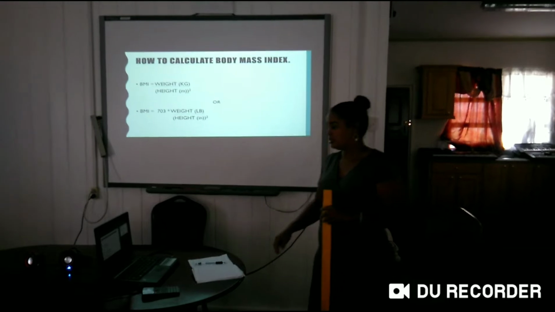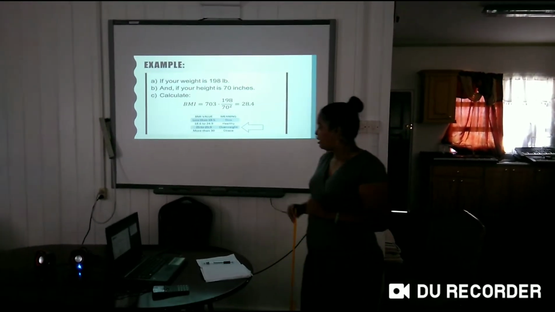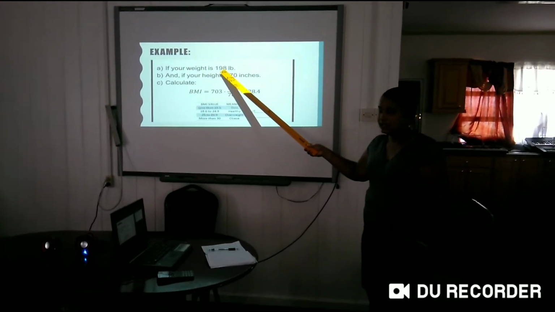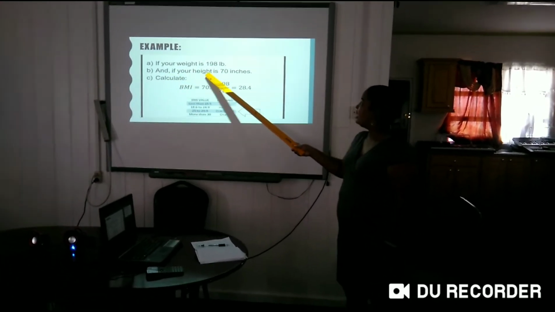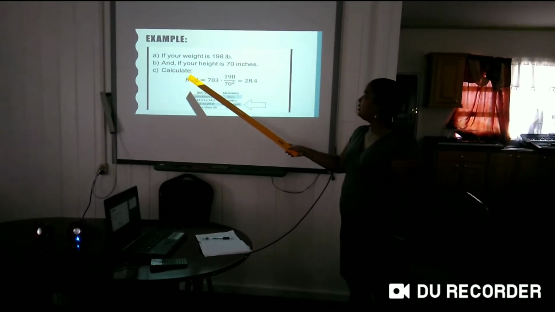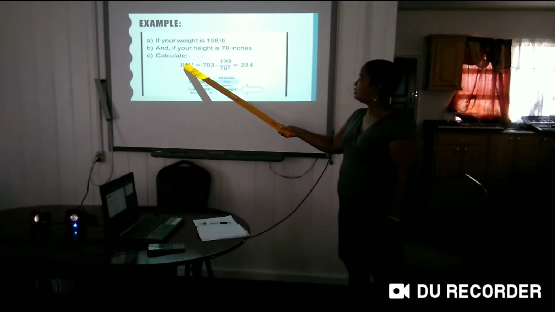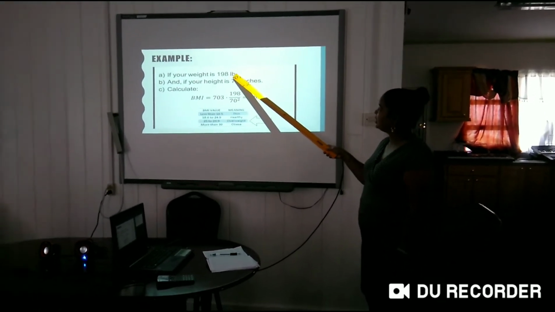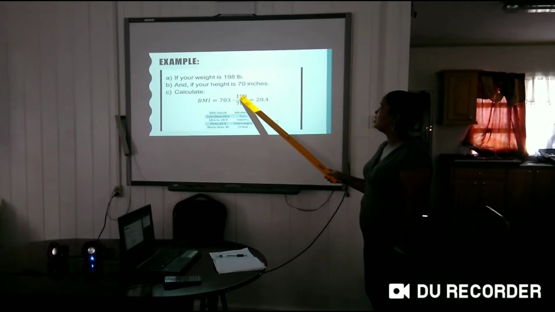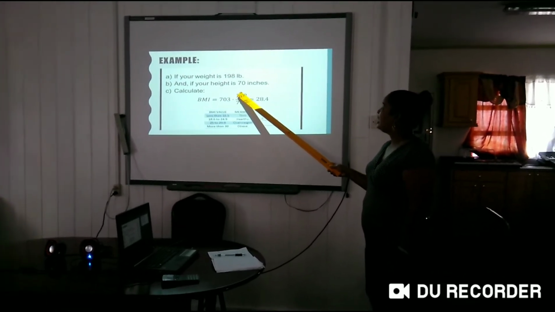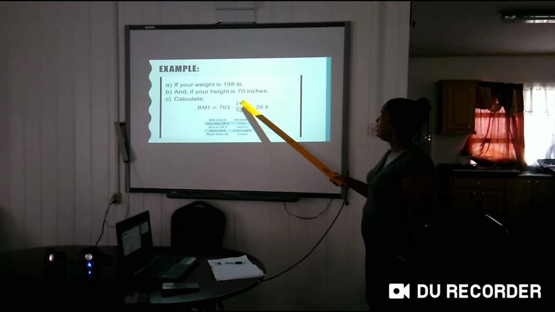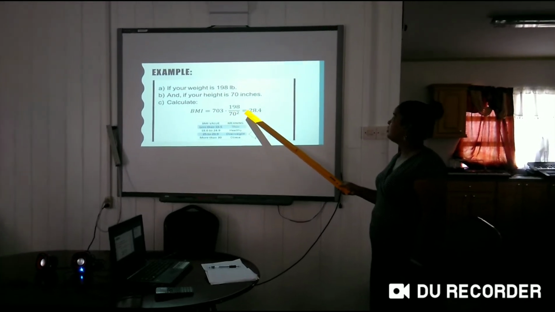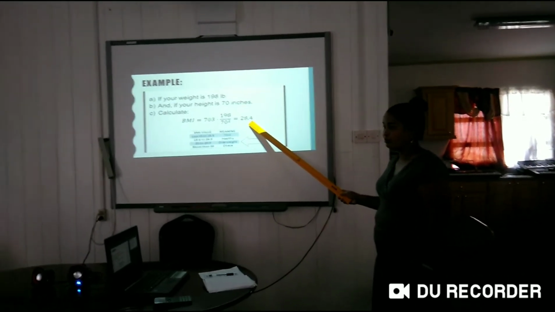Now we're going to move on to working out the formula, as we've just seen. It says here, if your weight is 198 pounds, and if your height is 70 inches, calculate BMI. Now you put the term BMI, equal sign. Remember the 703, because the weight is in pounds and the height is in inches, is the conversion. So the 703 times 198 over 70, it is 70 squared. That's what the formula said. So it's 28.4.